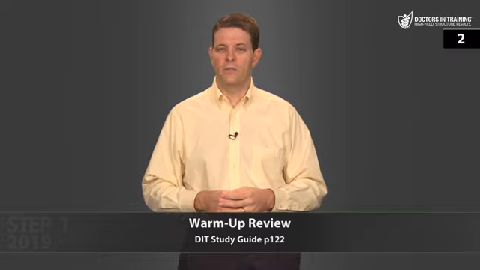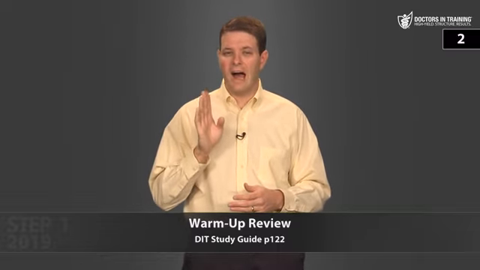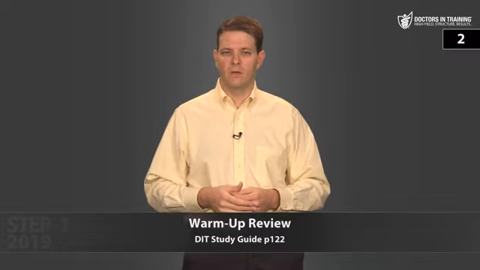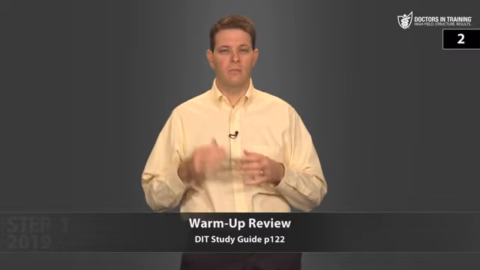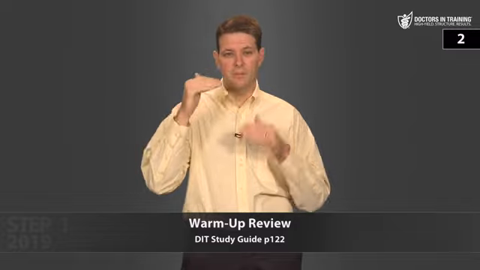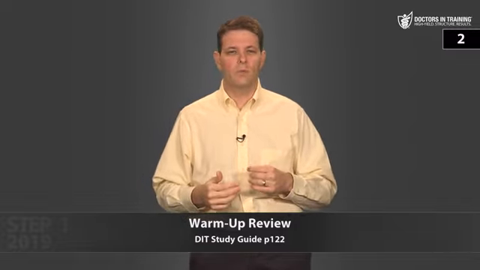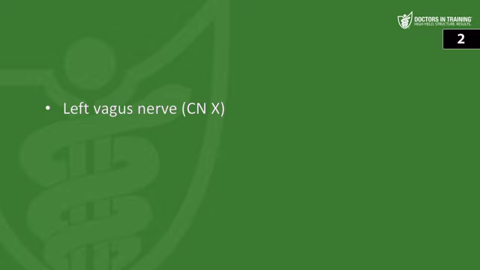Next, a patient's uvula deviates to the right when she says ah. So damage to what neurological areas would produce this abnormality? So rightward deviation of the uvula means that the muscles of the right palate are raising the palate, but the muscles of the left palate are not. So you can see rightward deviation of the uvula with damage to the left vagus nerve, or cranial nerve 10, and the left nucleus ambiguus.